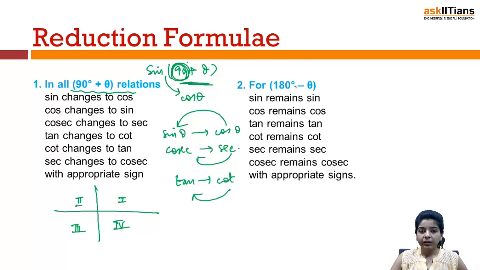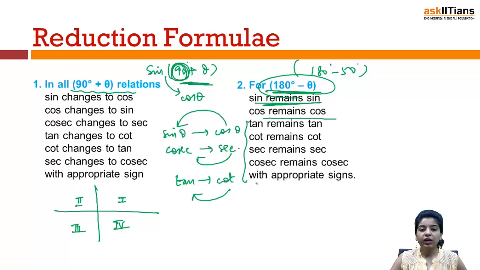And in case of 180 minus theta, the trigonometric function does not change. So if you have 180 minus something, suppose I have 50, then the function will remain as it is. Sine remains sine, cos remains cos, and so on. But obviously this will happen with appropriate signs. In both the cases it will happen with appropriate signs depending on the quadrant in which the function lies. So here we are just talking about the trigonometric function. I did not tell you about the sign. The sign will depend on the quadrant in which the function lies.